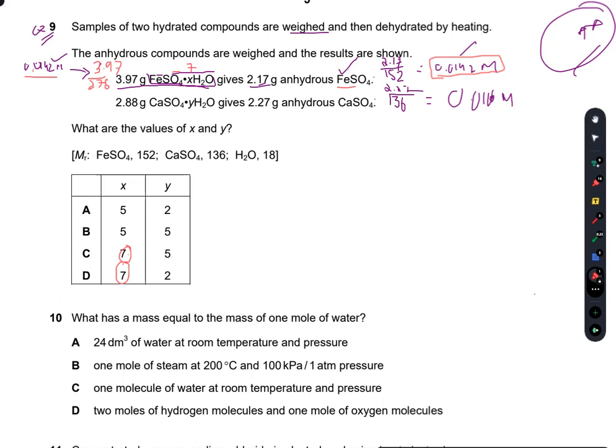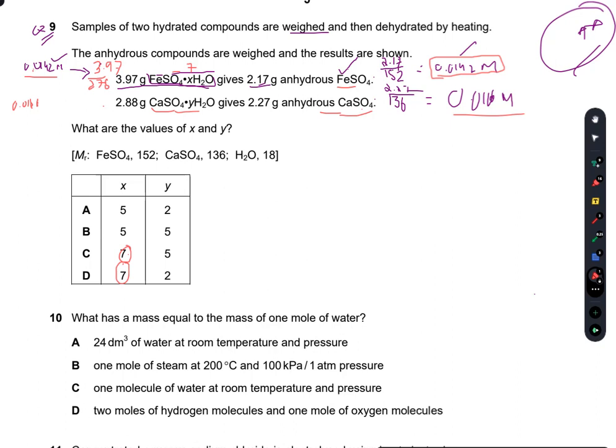Now if I check the second one, calcium sulfate, I have the given mass. Again 0.016 mole of this compound should give me 0.016 moles of anhydrous calcium sulfate. I apply the same concept here.